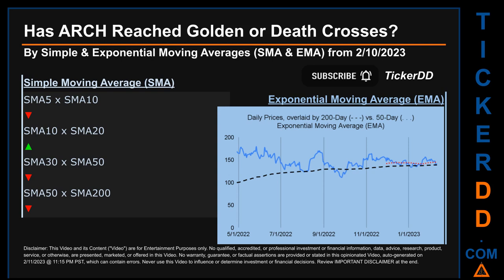For simple moving average, by comparing 50 to 200 days, we found a bearish death cross signal because the 50-day SMA crossed below the 200-day. Continuing with SMA, we looked across the 5 to 10, the 10 to 20, and the 30 to 50-day ranges to see if golden and death crosses had been reached. We found golden cross signal for the 10 to 20. We found death cross signal for the 5 to 10, the 30 to 50.